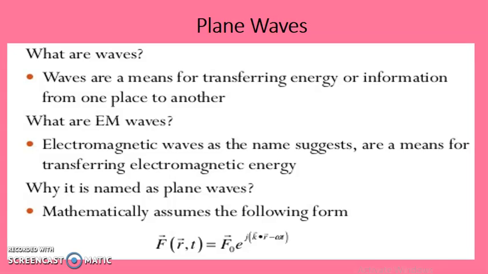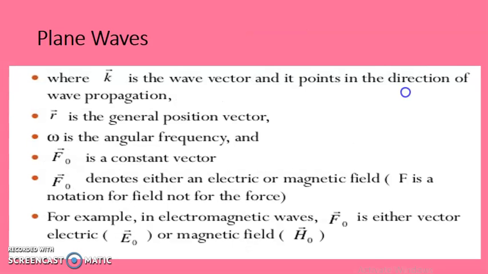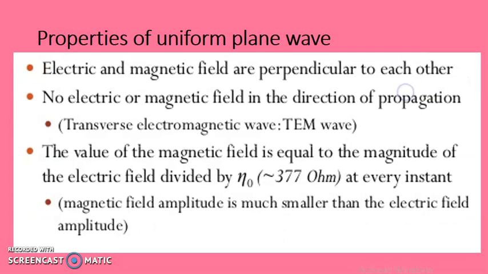Why is it named as plane waves? Mathematically, it is expressed as F = F0 e^(j(k·r − ωt)), where k is the vector and it points in the direction of the wave propagation, r is the general position vector, ω is the angular frequency, and F0 is a constant vector. And now see the properties of the uniform plane waves.